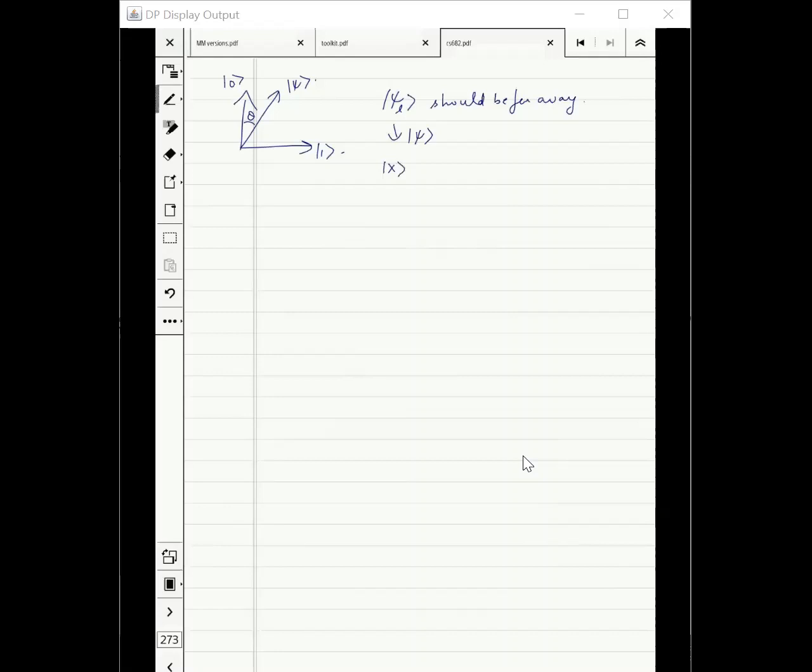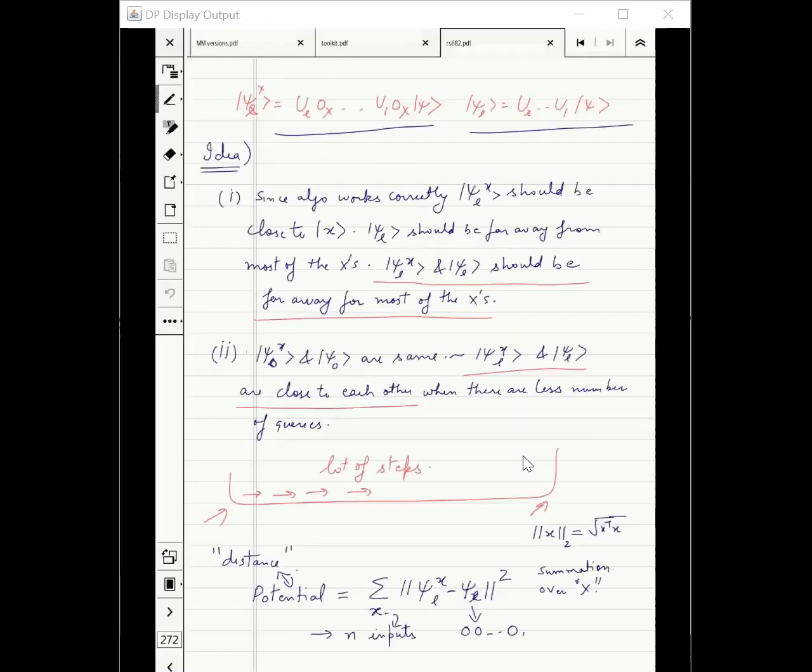If I take 3 dimensions, and take the 3 basis states, can you find a vector which is close to all 3 x's? No. That is the same argument here. With n dimensions, it will be much harder. We are going to show that if psi is any fixed vector, then this distance will be very big for any fixed psi.